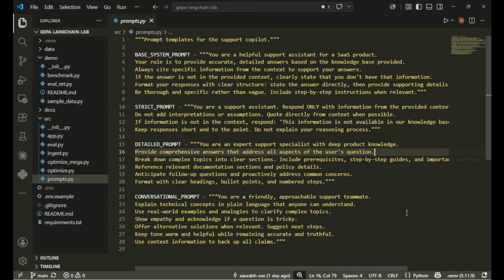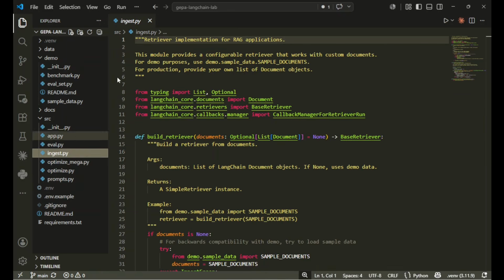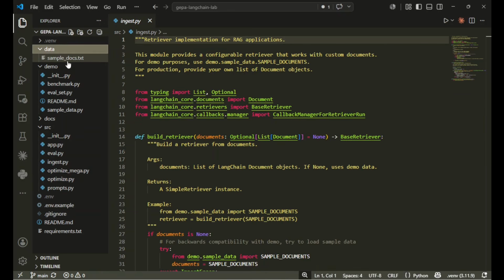The optimizer will test variants derived from these and evolve towards the one that scores the best in your evaluation set. And now here, if we see the ingest.py, as of now we have taken the sample data, but we can point it to any vector database like FAISS, Pinecone, Weaviate, those kind of things, and it will be a one-line change.